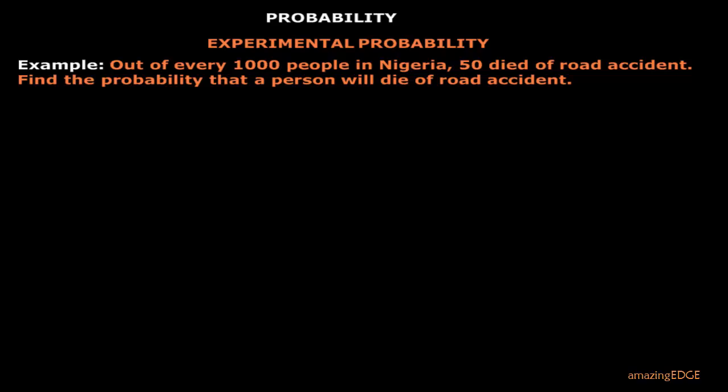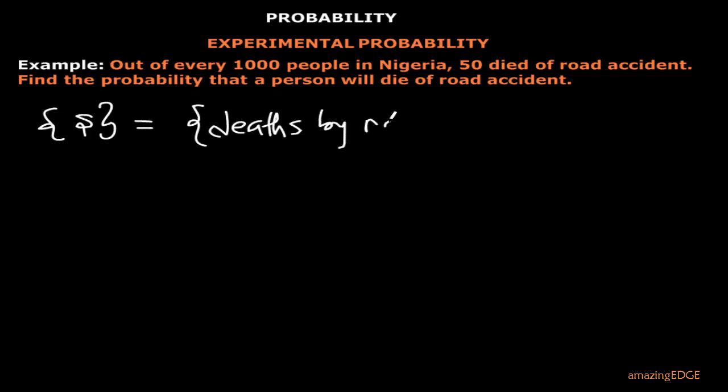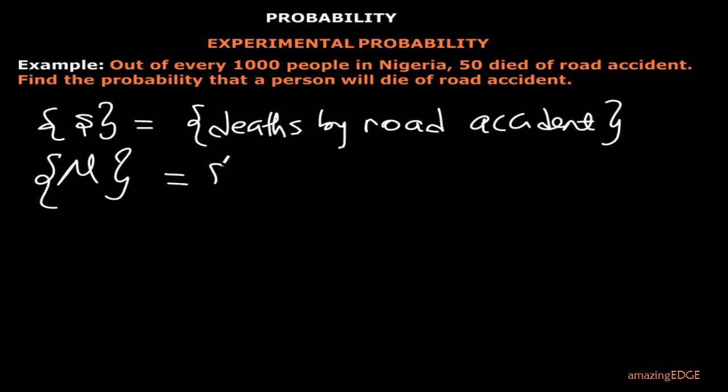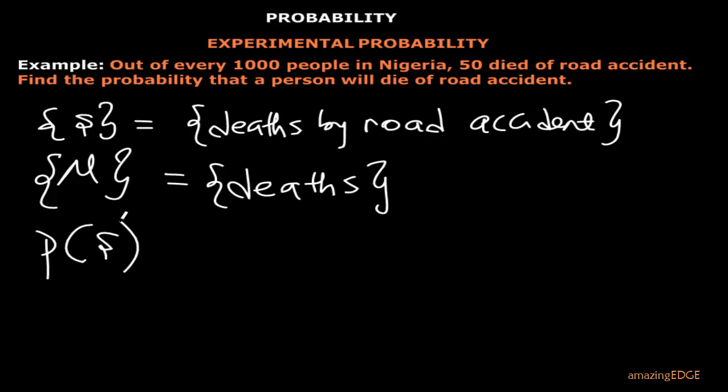So now, if you are looking at your success set to be the deaths by road accidents, then your mu, your set mu, for instance, becomes the number of deaths. That is, you are looking at all the deaths. You are not interested whether it was caused by road accident or any other cause. So if you are looking at the probability of this X happening, that is the probability of somebody dying of road accident, it becomes how many people died of road accident. That is how many elements are in this set. There are 50 of them.